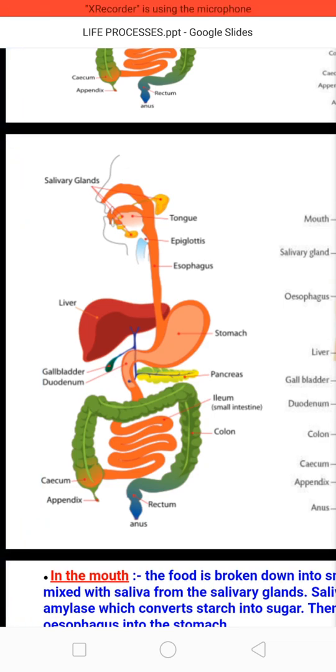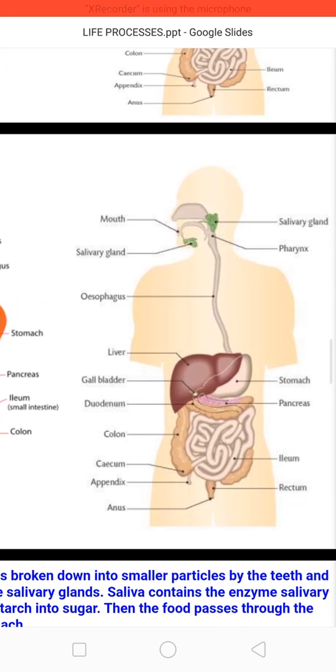You can see this diagram: the salivary gland is mentioned here, then the tongue and epiglottis are shown, the esophagus is shown and the liver, then stomach, pancreas, gallbladder, small intestine, large intestine, rectum and anus. Every part of the digestive system performs a particular function so that food can be easily digested in the body.